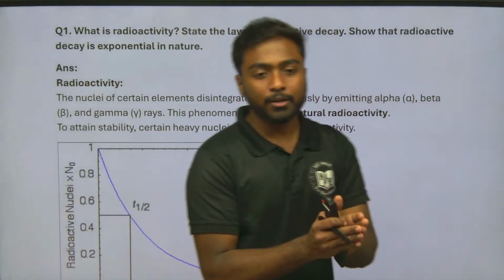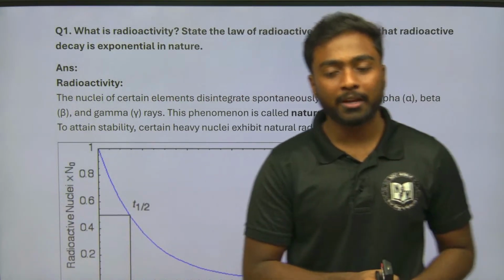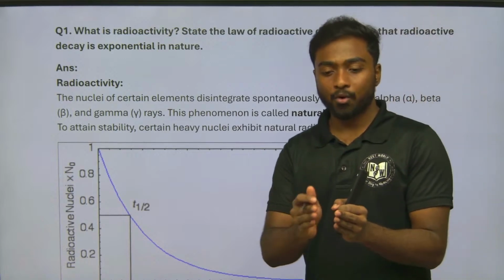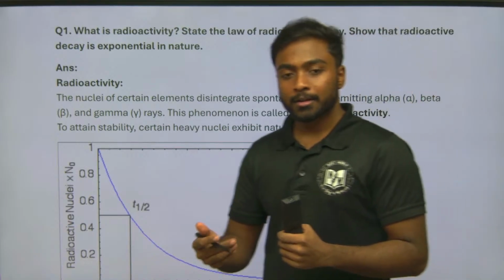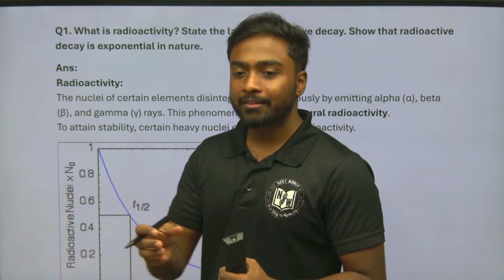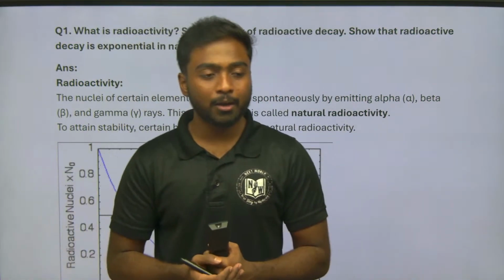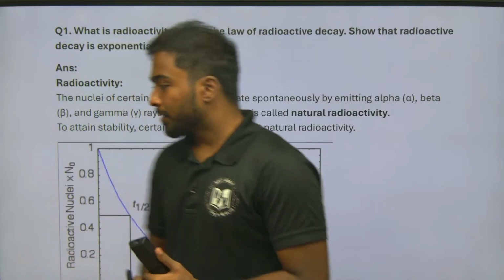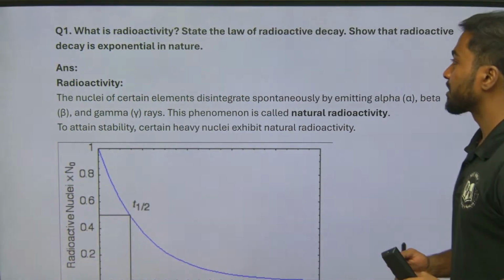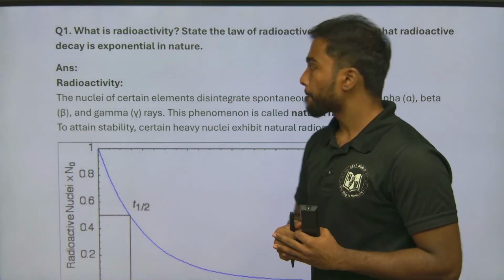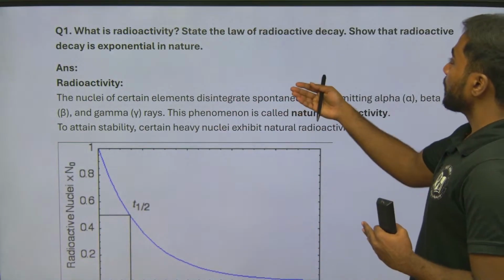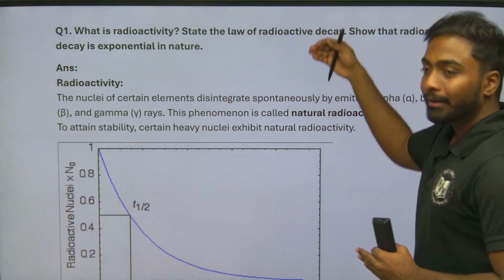In that question we need to see what subheadings have been given, like how many parts the question has. If we understand that, it will be easy to analyze and easy to write down the answers. Yes, we will break it down into steps. First we start with what is radioactivity, then introduce the law of radioactive decay.